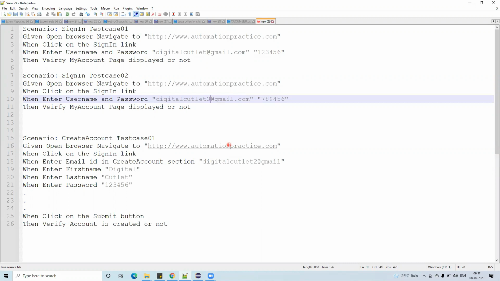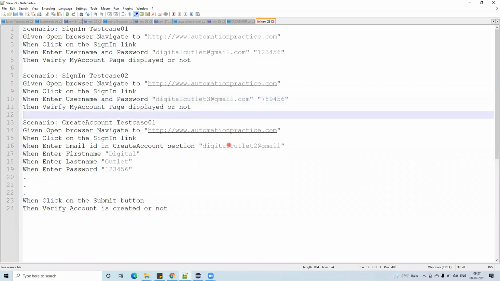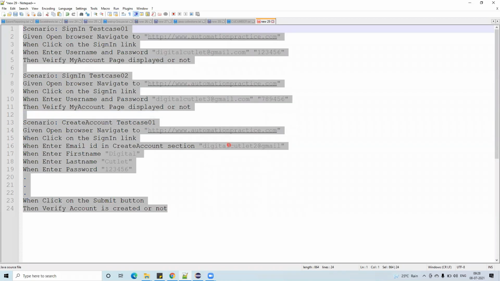So we should understand what the sequence is, so that the names should not be duplicate. Even in TestNG, if you write the same method name multiple times, does it accept? No, even here it doesn't accept. Every test case is unique. So we have 3 test cases; as of now this file has 3 test cases.